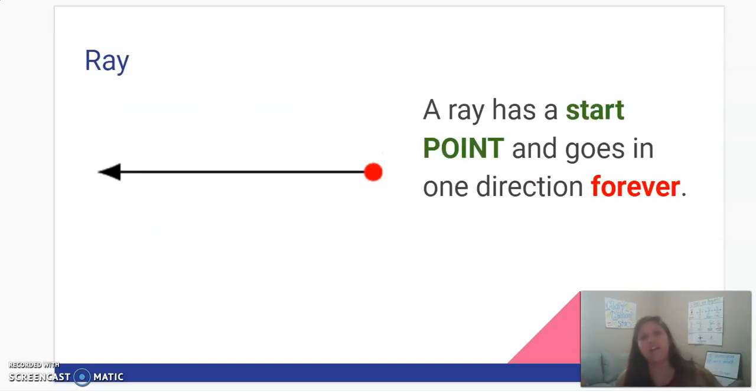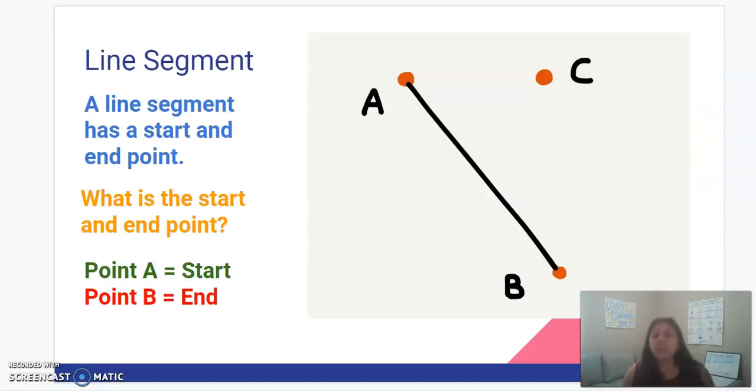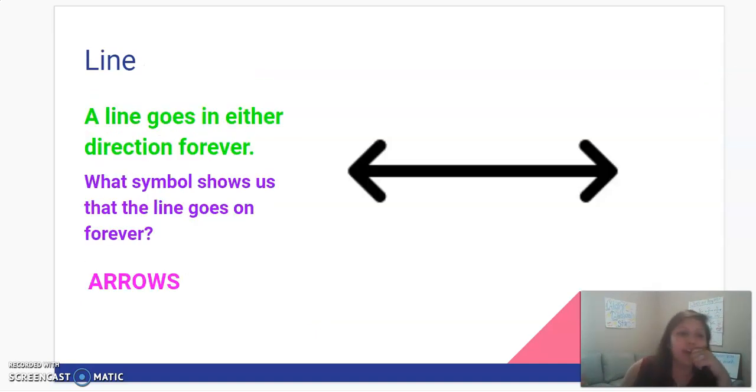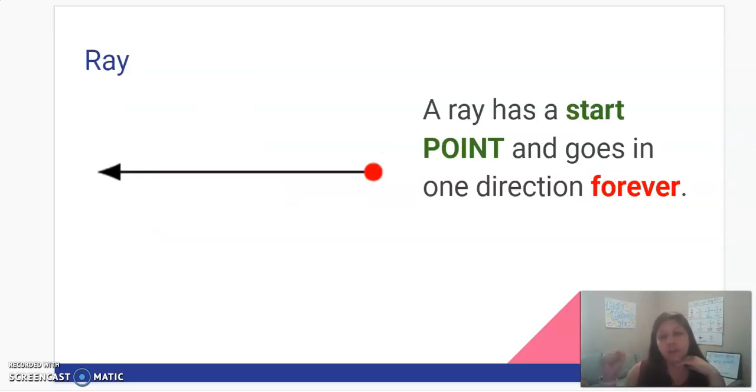A ray has a start point, which is a little point just like this, and then it has an arrow going one direction. So a ray is one endpoint and a line going forever. Okay, so again, let's review. A line segment, two endpoints. A line can go on forever and ever. A ray has one endpoint and a line that continues to go on.